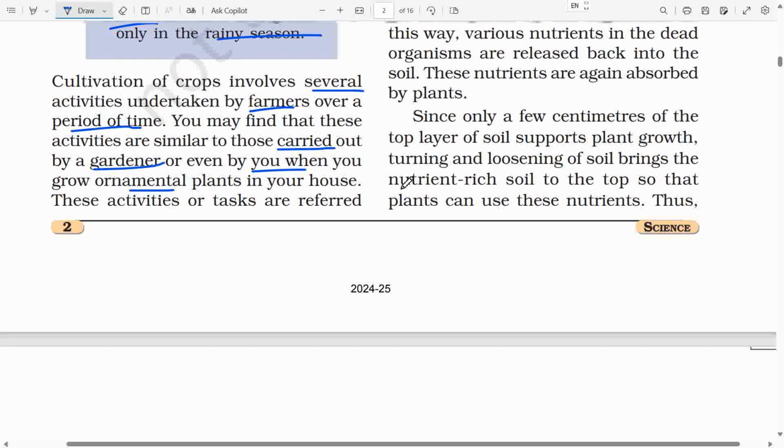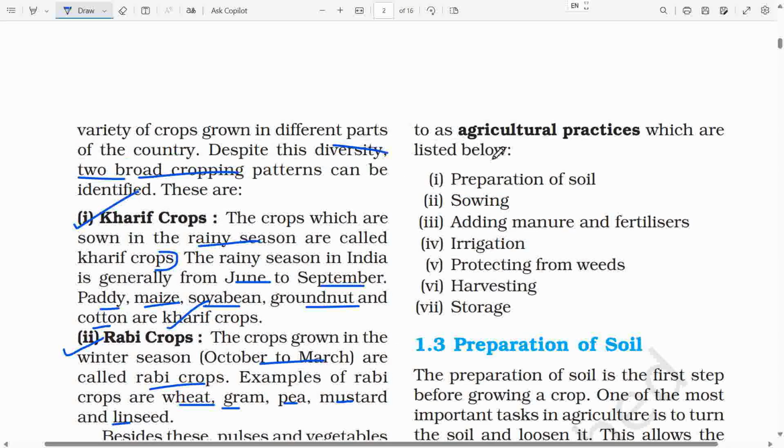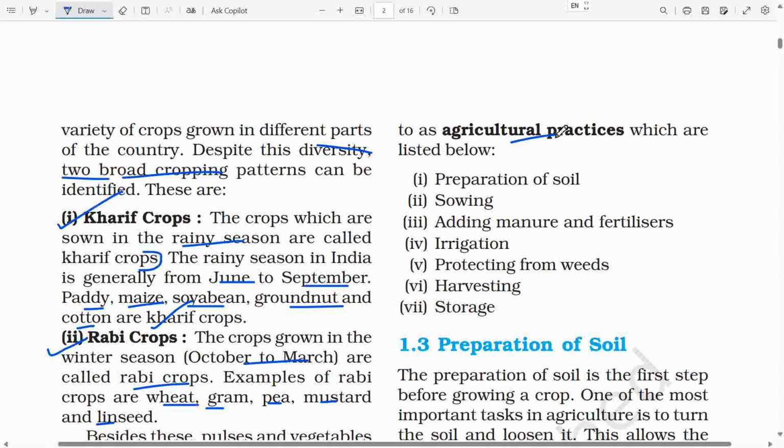These activities or tasks are referred to as agricultural practices, which are: first, preparation of soil; second, sowing; third, adding manure and fertilizers; fourth, irrigation. Fifth, protecting from weeds. Sixth, harvesting. And seventh, storage.